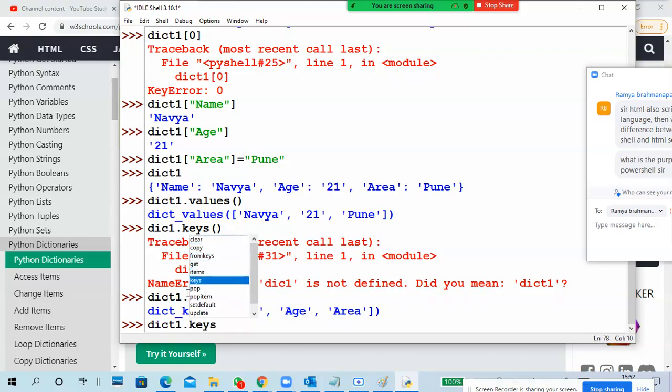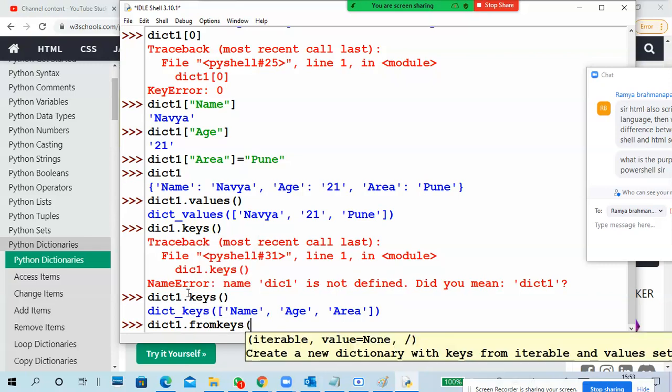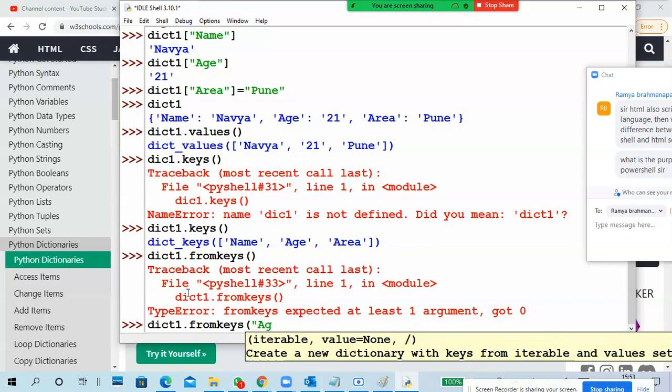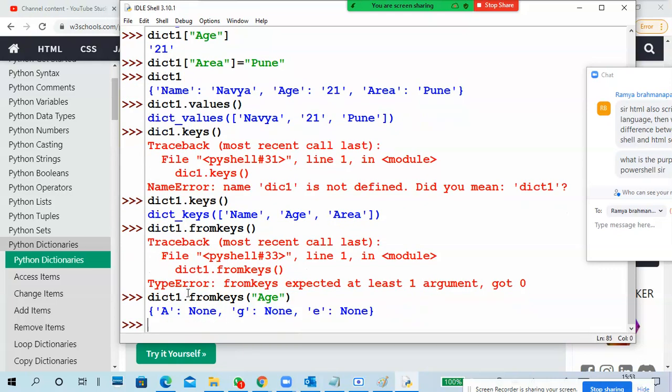Copy, clear, items, keys, setdefault, update, like this. A few more things are there. What is this fromkeys? I want to try it. It's throwing an error, so we should know how to use it. fromkeys, age, A, G, E. Okay, so maybe we have to give it in proper order.